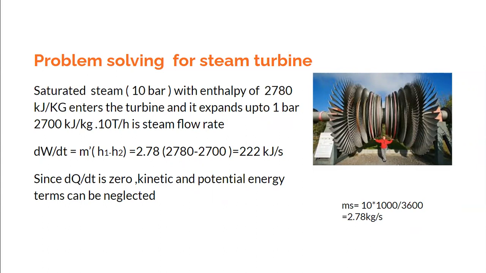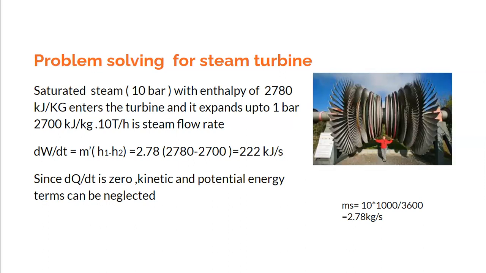So again, when I'm using a steady flow energy equation for a steam turbine, what I'm doing is nothing but applying the energy balance, or first law of thermodynamics. The generalized steady flow energy equation for a steam turbine gets reduced to a very simple equation, that is dW/dt = m dot delta H. The enthalpy of the steam which is entering is higher and the enthalpy of the steam which is leaving the steam turbine is lower, and that enthalpy drop is utilized for generating power in the steam turbine power plants.